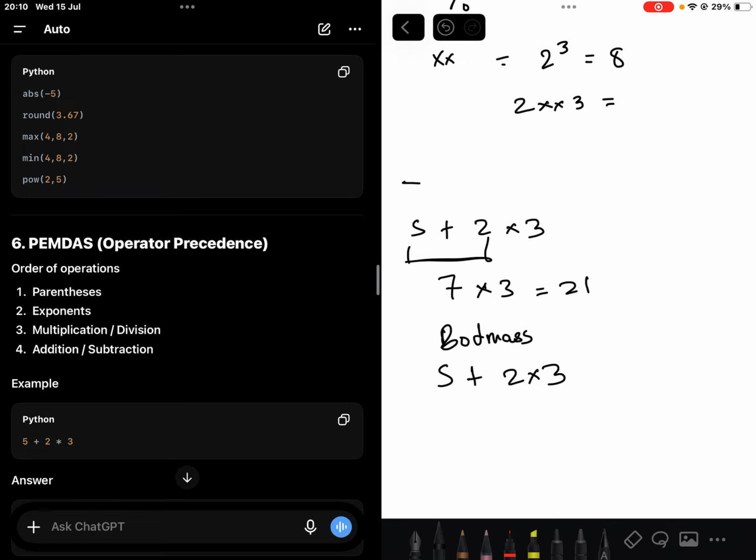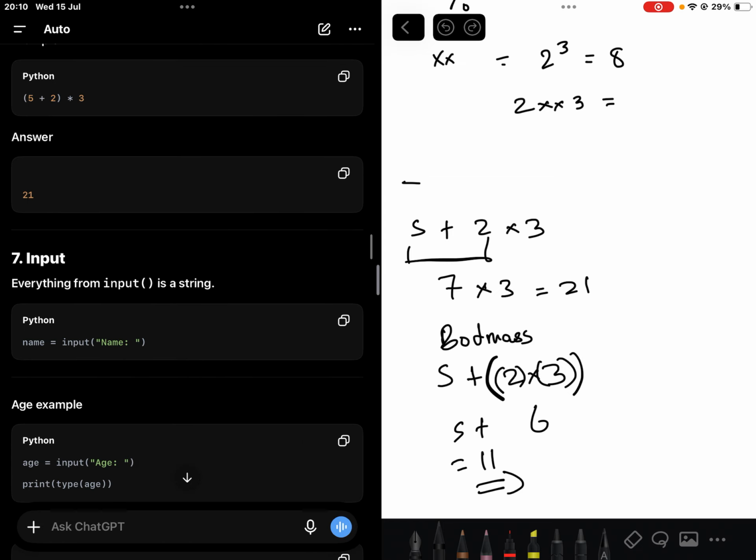This is how they go. Precedence means which one is more important. So from this, we know that multiplication comes before addition, so the correct answer is 11. 21 is wrong. So you all remember that precedence thing.